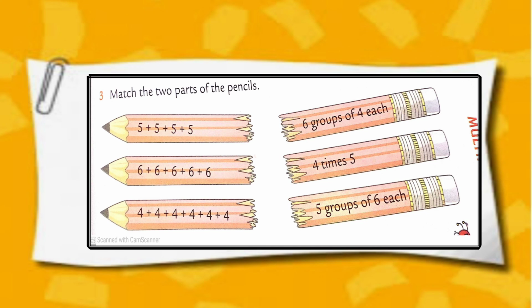So let's match. First one will match with the second column 2 times 5. The last one will match with second one, 5 groups of 6 each. And the last one, 6 groups of 4 each.